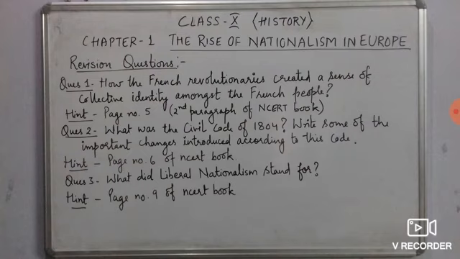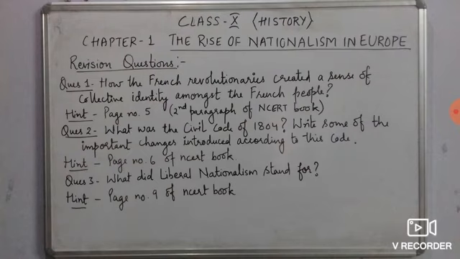Now when the civil code of 1804 comes in the paper, we need to focus on one thing, that you need to write about the important changes that were introduced by Napoleon Bonaparte, right? And the hint is, you'll find this answer on page number 6 of the NCERT book, in which very brilliantly it is given how he abolished the feudal system, serfdom, and he introduced uniform administrative measures, right? So these were the points that you need to include in your answer.